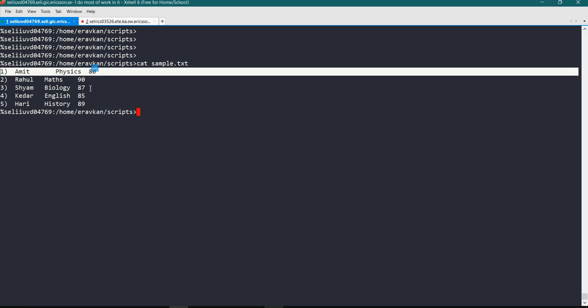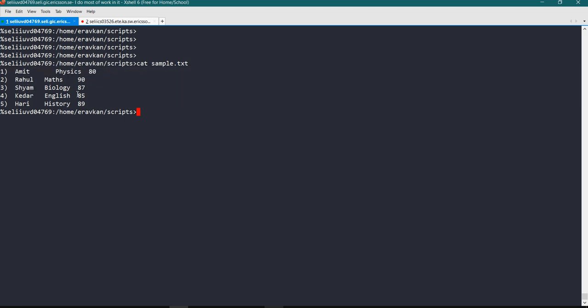So this is NR, number of records, and NF is your field, and your fields are separated by the field separator, that is by default a space. Okay, so what you can do with your NR: suppose I want to print only the line having record number 3. NR means only this third record will be available, so I get the third line.